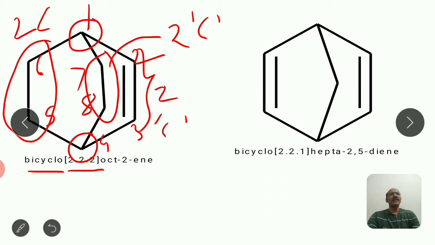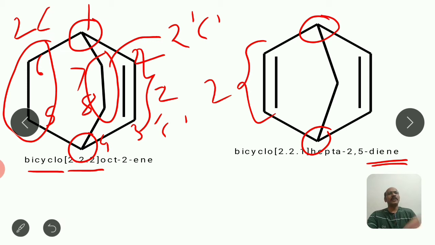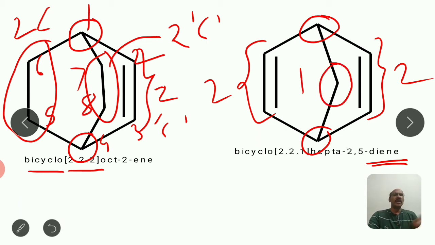Come to the another molecule, 2 times double bond. So here diene will be the ending for the name. Then identify first the bridgehead carbons. These two are bridgehead carbons. It is a bridge of 2 carbon atoms. It is a bridge of 2 carbon atoms. So here either from left or right you can proceed for numbering, but starting with a bridgehead carbon atom, and this middle bridge is of 1 carbon atom only. So the square bracket values are 2.2.1.